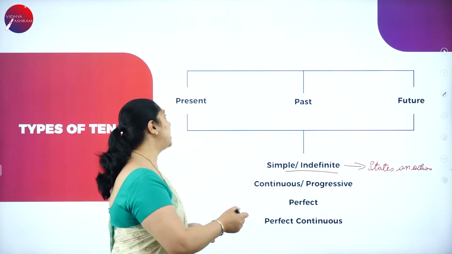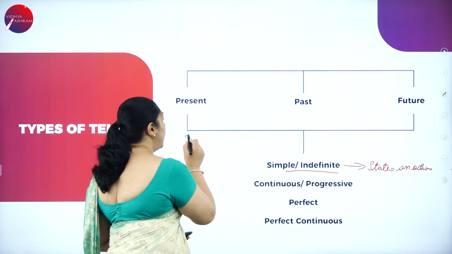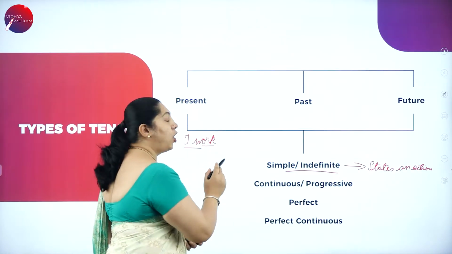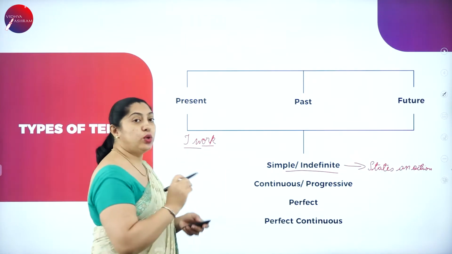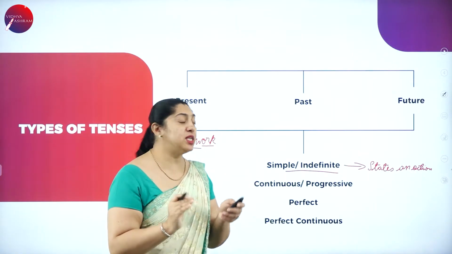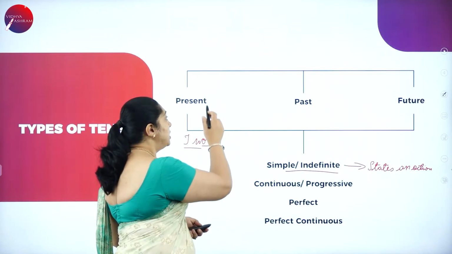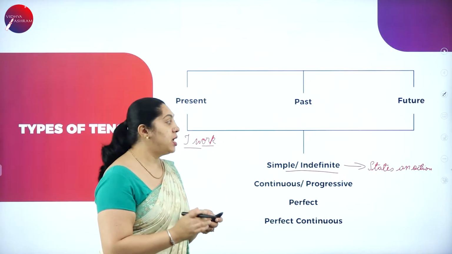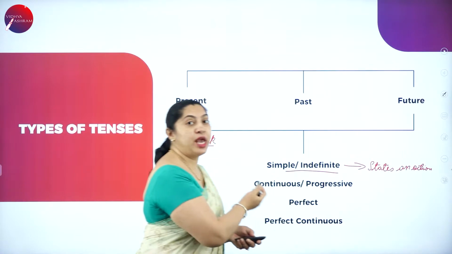Now if I give an example for present here, "I work." You have a subject and the verb. Nothing else is there. It's just simple. I'm talking about simple present. So "I work" is in the simple tense. It shows the action here.